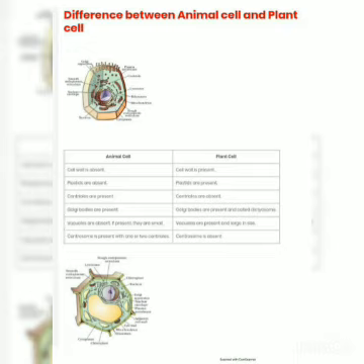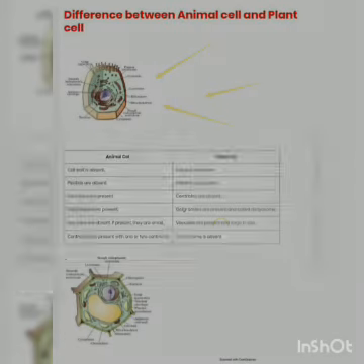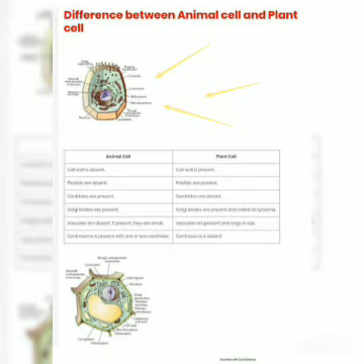Then after, the centrosome is present with one or two centrioles. The centrosome is the unique feature of animal cell. Listen again: in case of animal cell, the centrosome is the unique structure which contains centriole. The plant cell does not have any centrosome, so it does not contain any centriole.